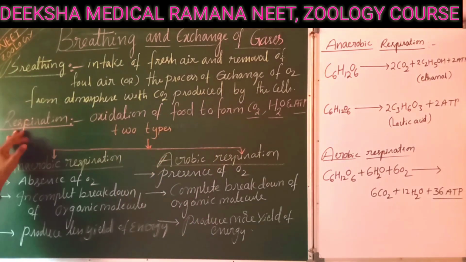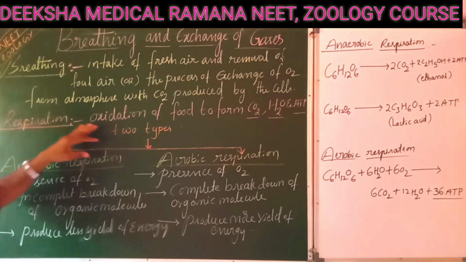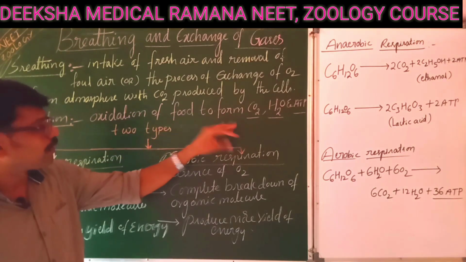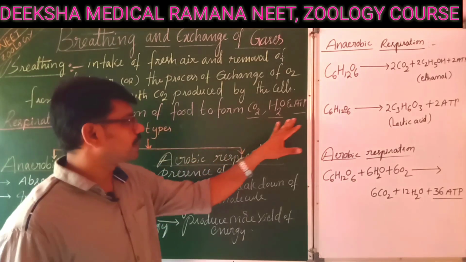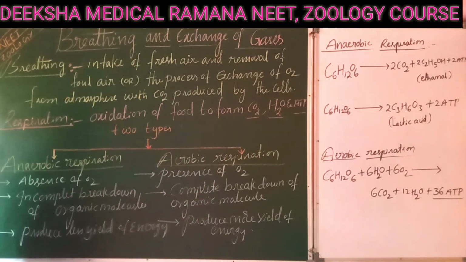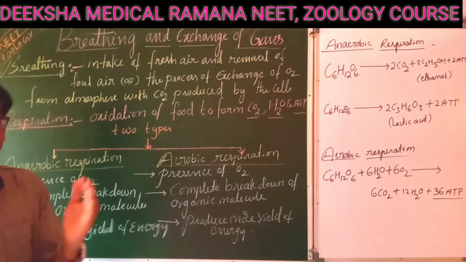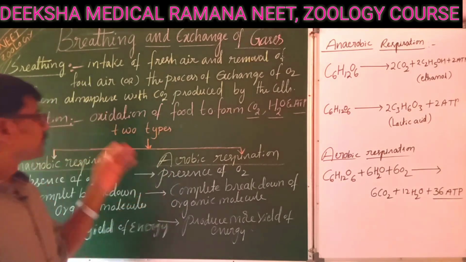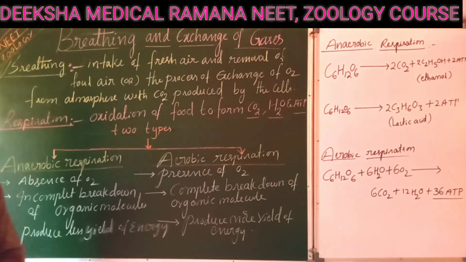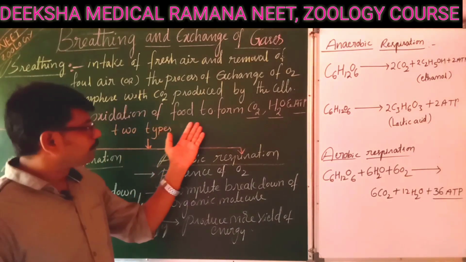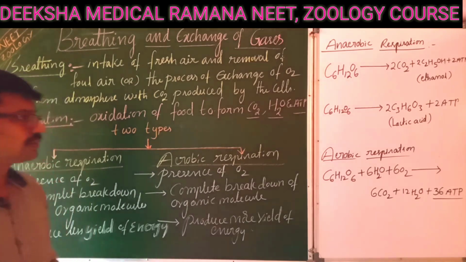So generally respiration is different from breathing. Respiration is oxidation of food to form carbon dioxide, water and ATP energy. That means the micromolecules such as glucose, fatty acids and amino acids must be oxidized to produce all these substances, right?